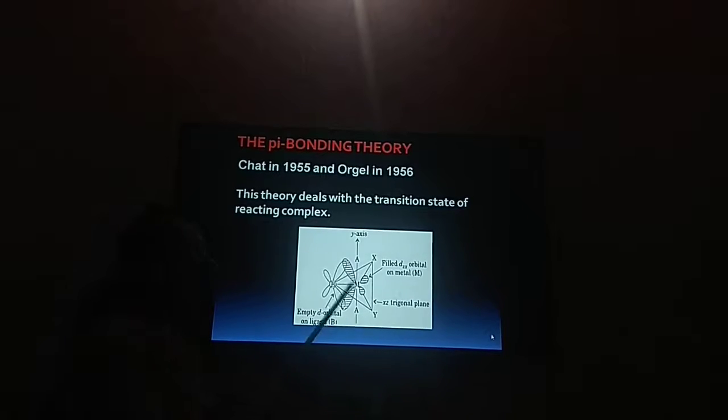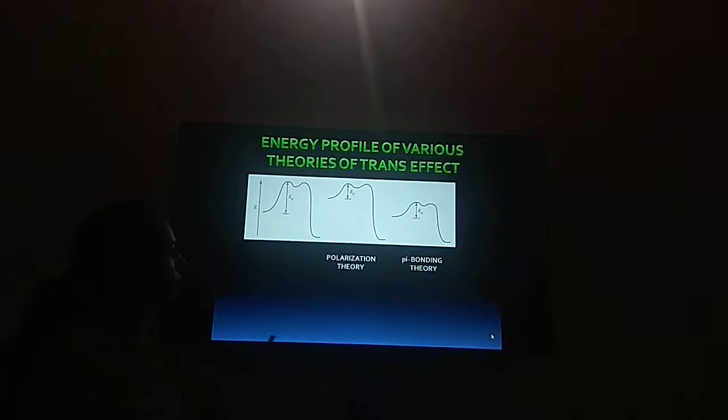There is a pi bonding between the metal and another ligand B, where the metal donates its excess electron density back to the vacant orbital of ligand B, and hence makes the transition state more stable and thus reduces the activation energy. So, this theory actually deals with the transition state of the complex.